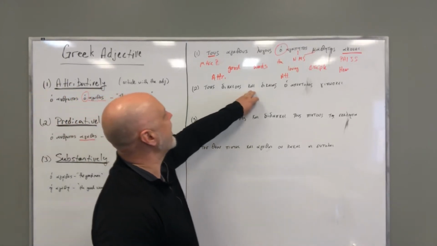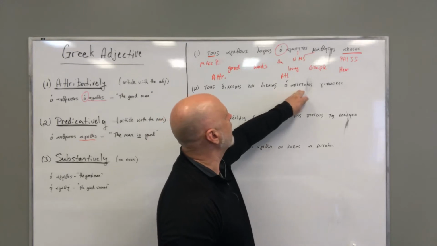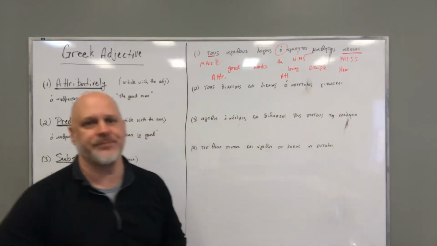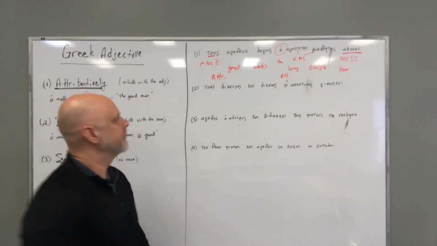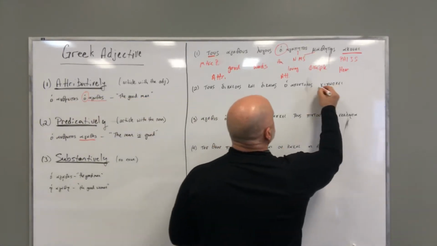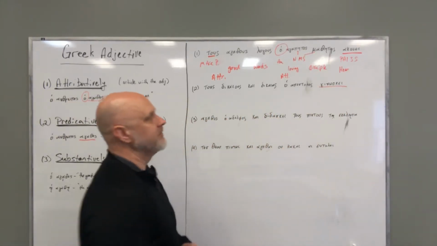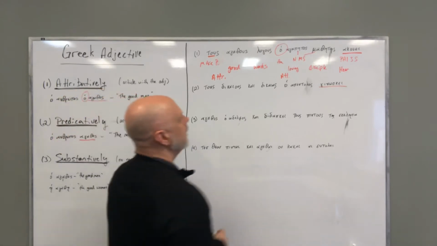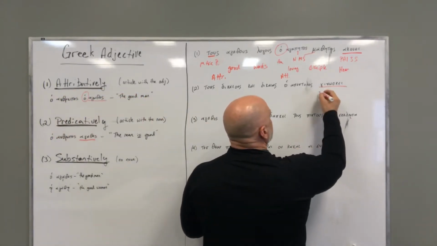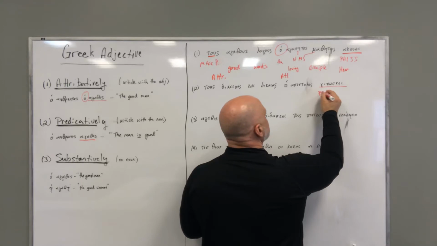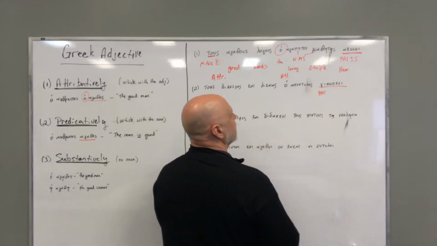Tous dikaious kai dikaias ho apostolos ginoskei. Let's identify our verb. Our verb is ginoskei. I notice my verb ending, epsilon iota. I don't have a sigma connector for future, so this is a regular present active indicative.